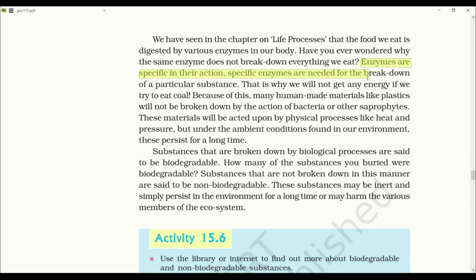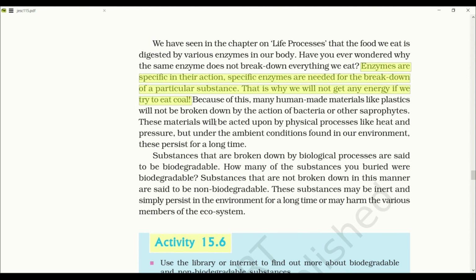Managing the garbage we produce. Enzymes are specific in their action. Specific enzymes are needed for breakdown of a particular substance. That is why we will not get any energy if we try to eat coal. Because of this, many human-made materials like plastic will not be broken down by the action of bacteria or other saprophytes. These materials will be acted upon by a physical process like heat and pressure.